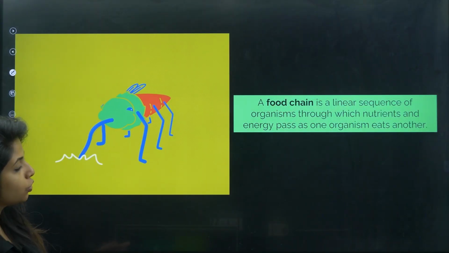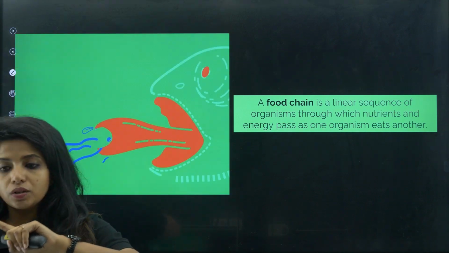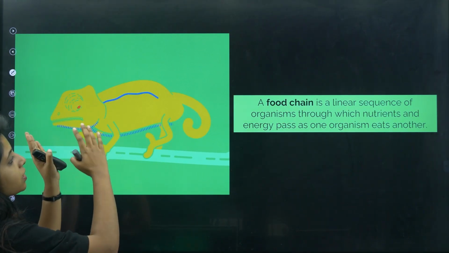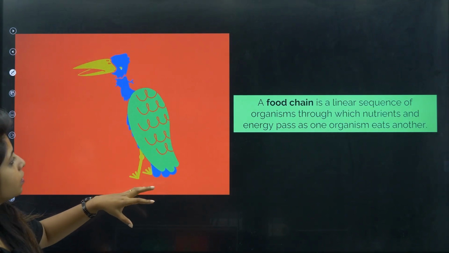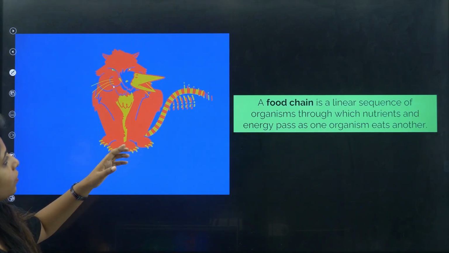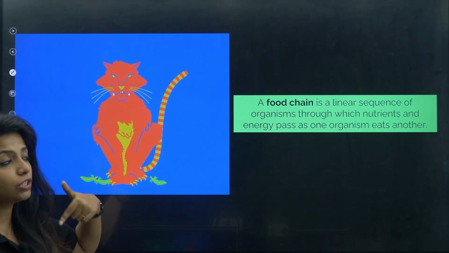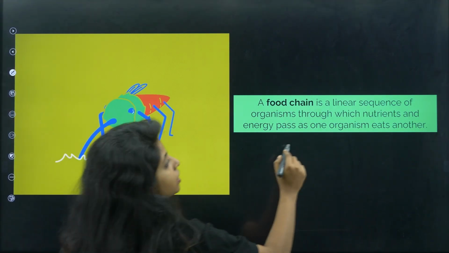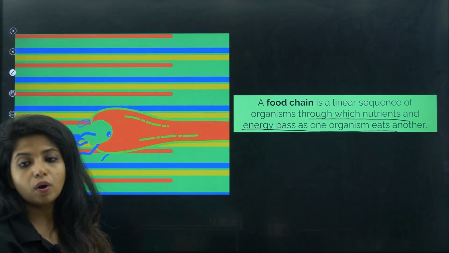Okay. So what do you mean by food chain? A food chain is a linear sequence of organisms through which nutrients and energy pass when one organism eats another. So for example, over here, a chameleon is being eaten by some bird. And initially there was something else which was eating this thing. For example, a tiger is eating this particular organism. So this is a food chain, a linear sequence of organisms through which nutrients and energy pass from one organism to another.